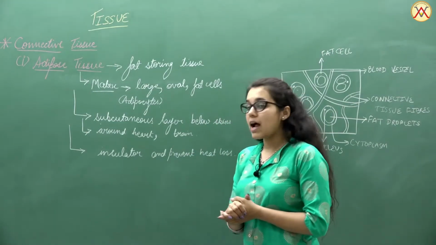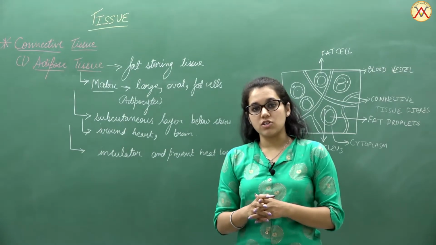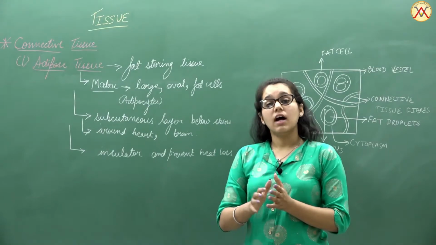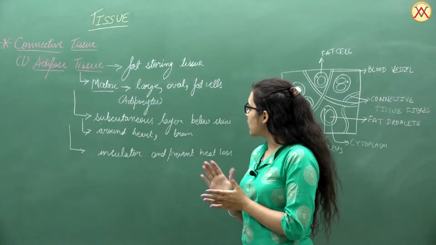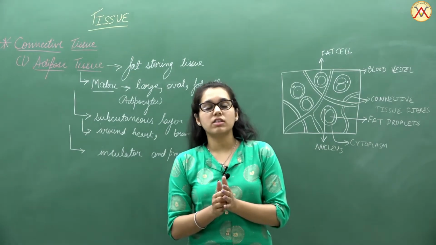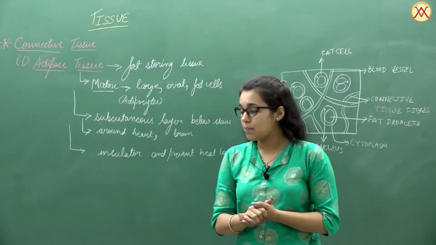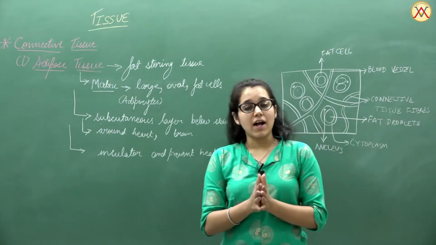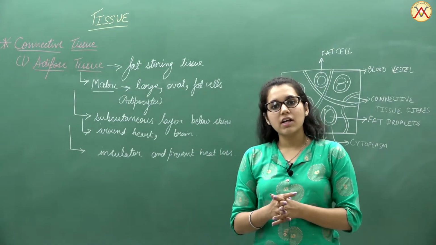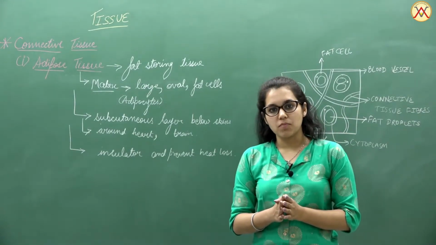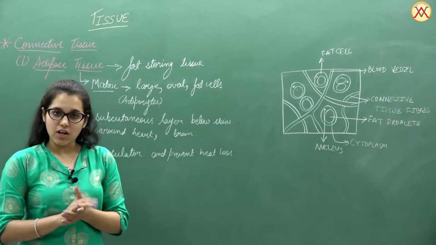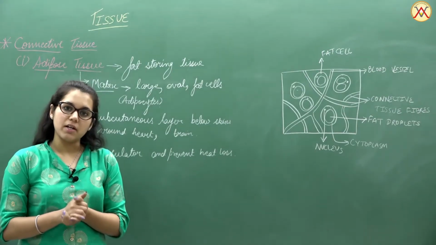Then we are saying that the occurrence of this tissue is in the subcutaneous layer of the skin, around the heart, or around the brain. So it is present in the subcutaneous layer below the skin, thus storing fat in the body. And at last, the fat that is being stored in the body acts as an insulator, thus preventing heat loss from the body. Thus these are the important functions as well as the structure that we have talked about for adipose tissue.